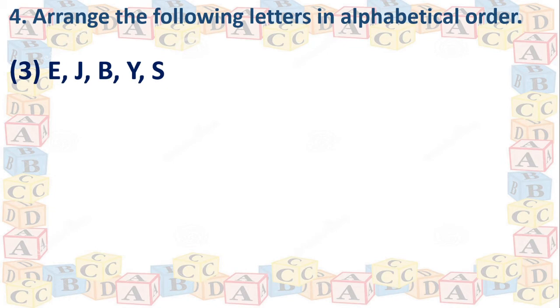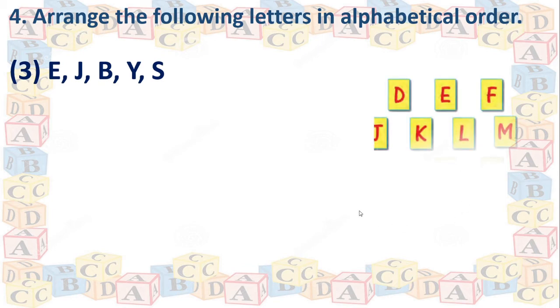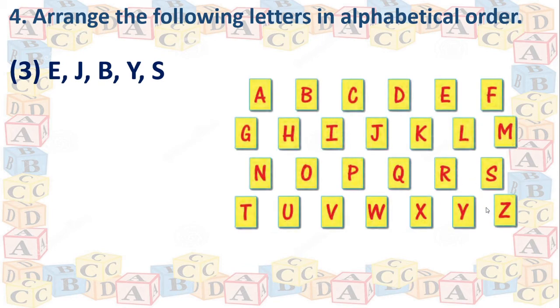Okay? Here is the third example. Here we have used capital letters. Now, here it is our alphabetical series. Same thing we will do to arrange these given capital letters into an alphabetical order. Okay? First is E. We will write here E. Then J. Here it is in the second line.